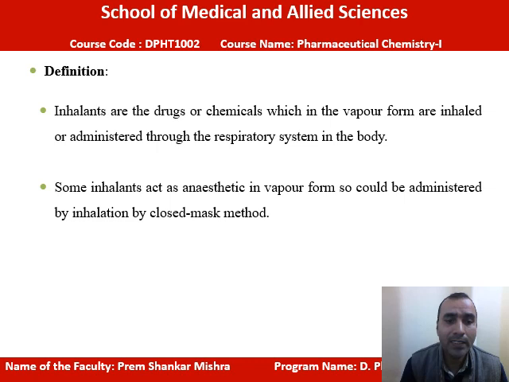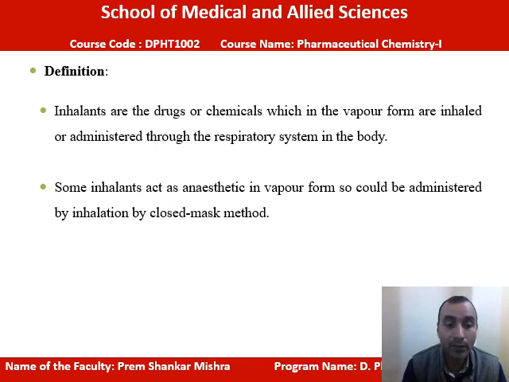What are inhalants? Inhalants are drugs or chemicals used in vapor form that are inhaled or administered through the respiratory system into the body. Some inhalants can act as an anesthetic in vapor form, so they can be administered by inhalation by the closed mask method.